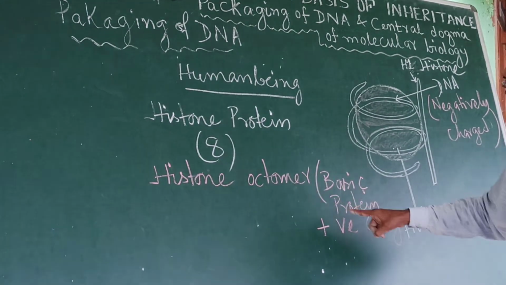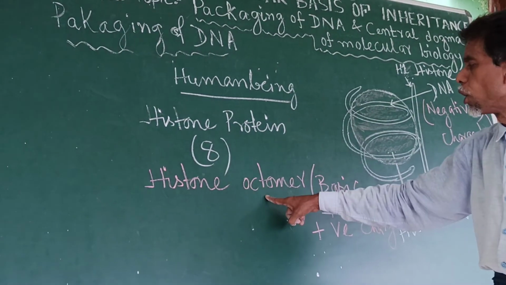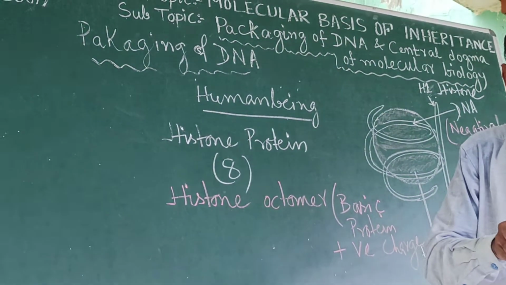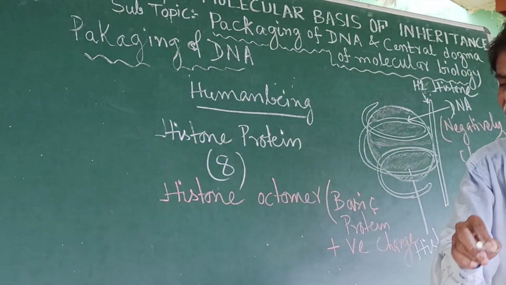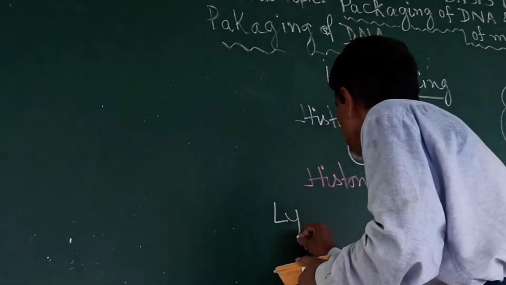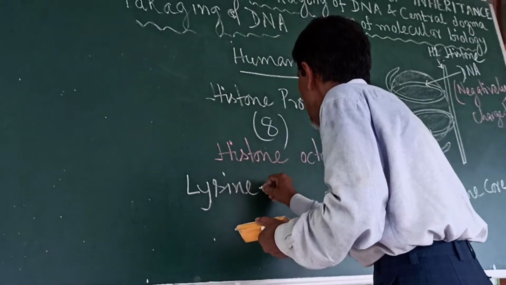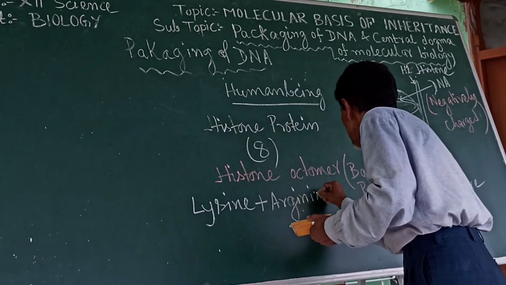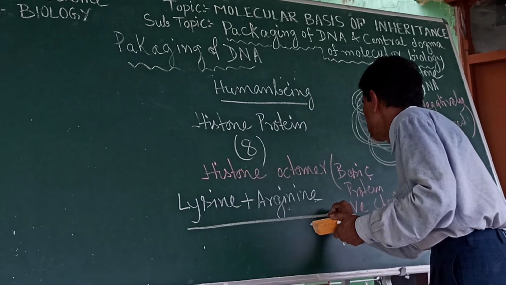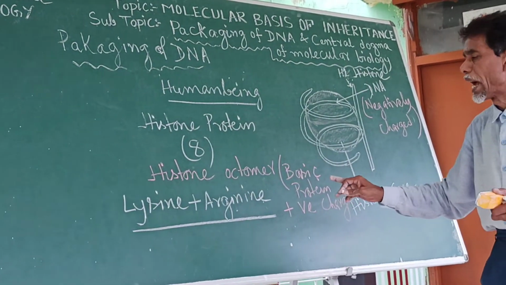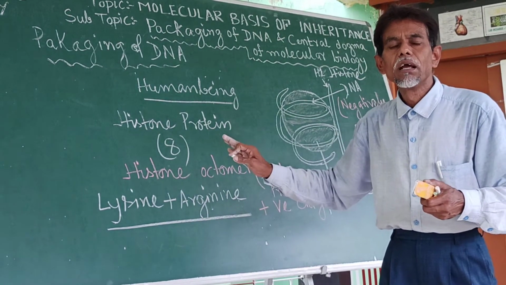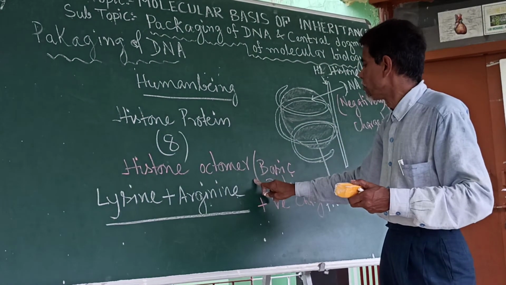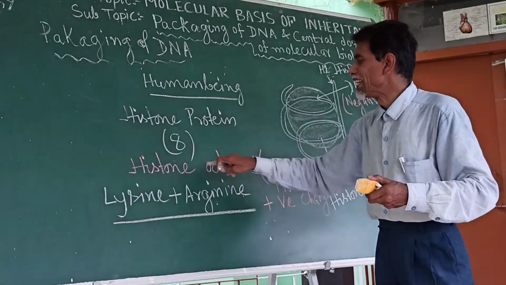Histone is a basic protein which is positively charged. Why? Because it is made up of numerous amino acids, mainly lysine plus arginine. These are basic amino acids with a free positively charged end, which is why they give a positively charged basic histone protein.